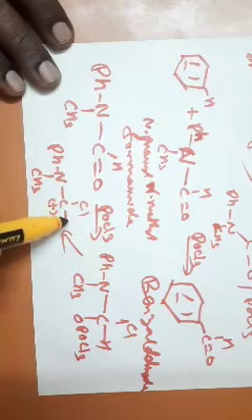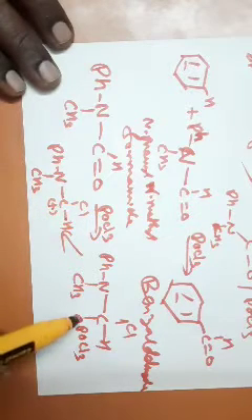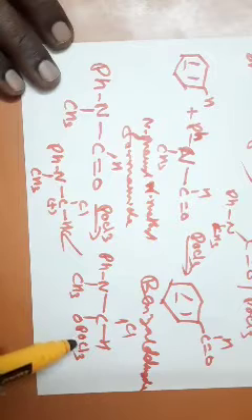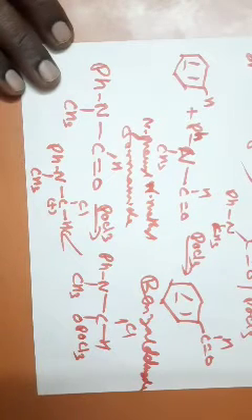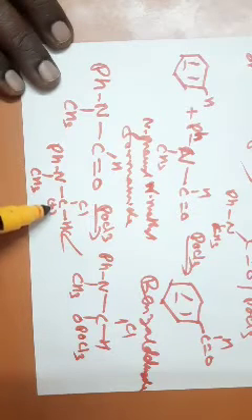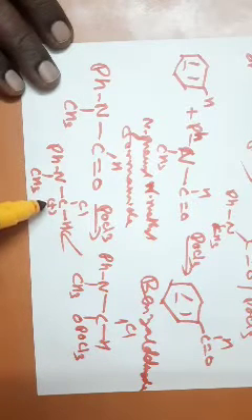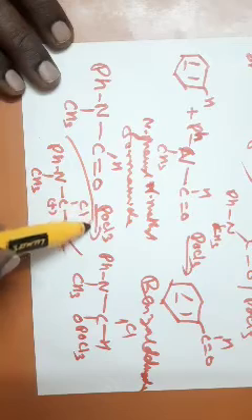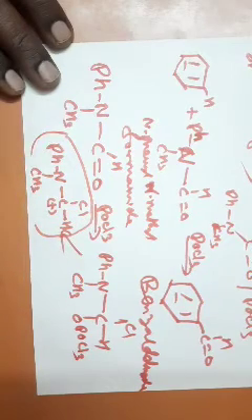OPOCl3, O minus, takes away the pair of electrons, so you get a carbocation. Now this carbocation acts as the electrophile. So this is your electrophile that is produced.